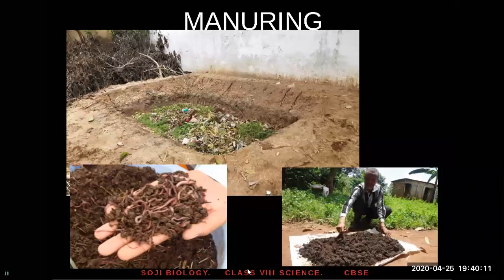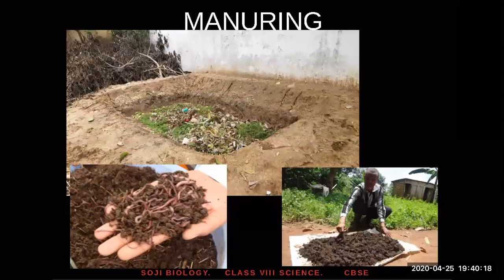Once leveling is done, you need to add manure. Okay, you have to add manure. Look at the manure. What exactly is manure? Manure is actually decomposing waste of plants. Now, how do they make manure? They make manure by adding all the waste into this pit.